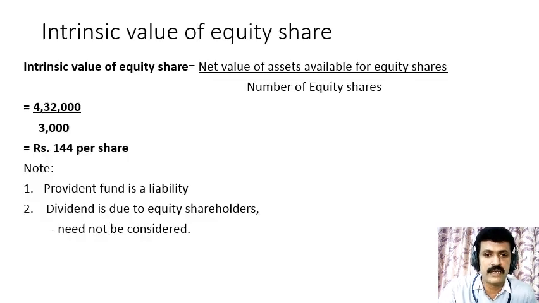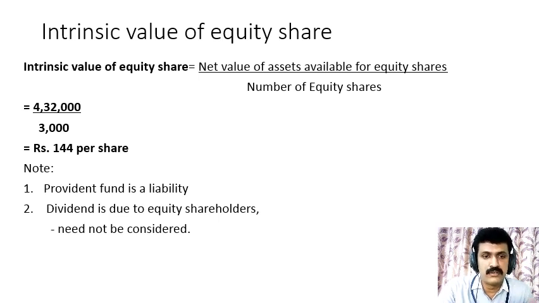With this, we can easily calculate the intrinsic value of equity share. First, we have to take the formula net value of assets available for equity shares divided by number of equity shares. So total net value is 4,32,000 and number of equity shares are 3,000. As already said, how do we find the number of equity shares? Equity share capital divided by face value of equity share. So 3 lakhs divided by 100, 3,000 comes. So the resulting balance is 144 rupees. That 144 per share is the intrinsic value of equity share.